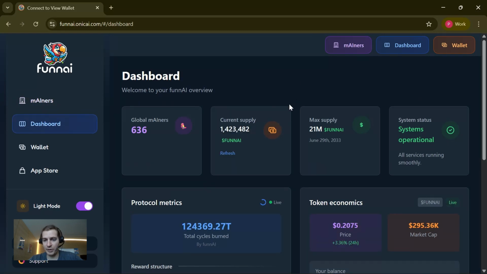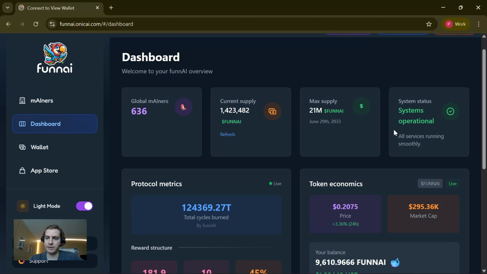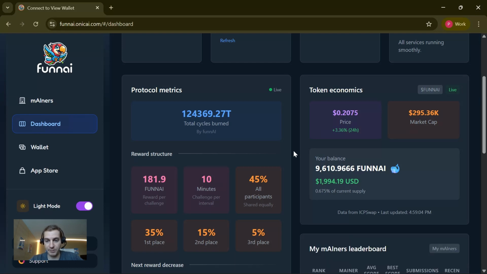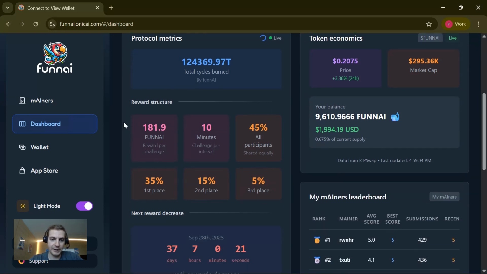For some more insights even, you can take a look at the dashboard tab. Total number of miners that are running in the system, total supply of funnAI, the maximum supply 21 million like Bitcoin, and some insights on the protocol, like is it running currently, what's the total cycles the whole protocol has burned, so all miners but also the protocol canisters responsible for generating the challenges and scoring the responses, how the rewards are